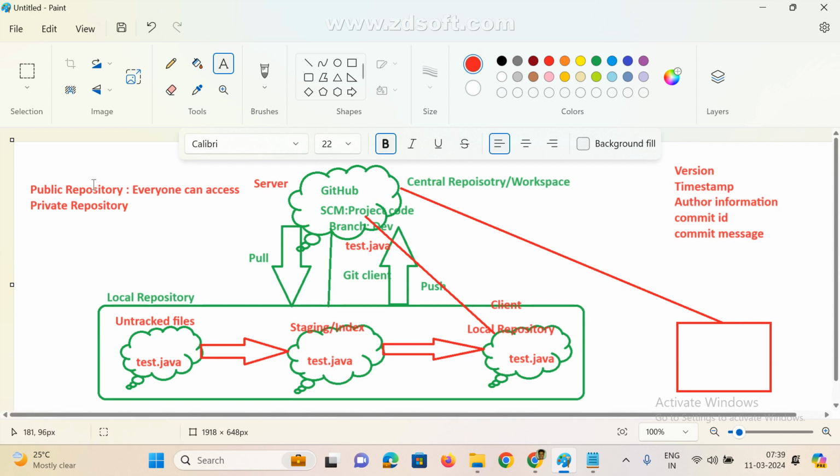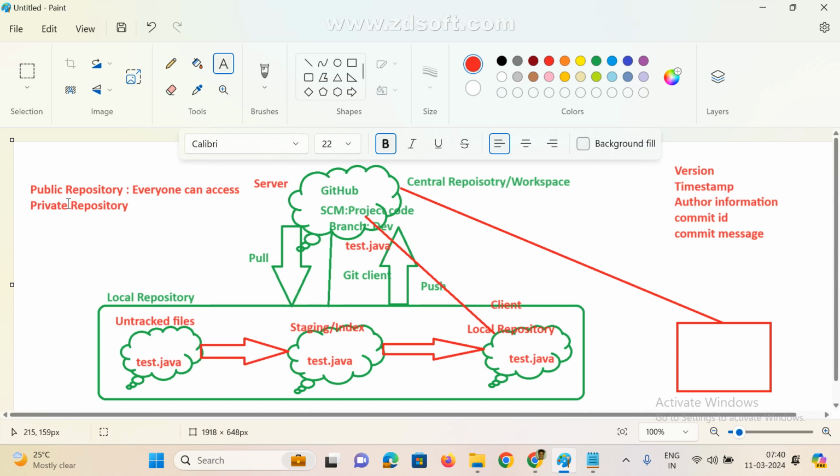Public means anyone can access, anyone can see. There are no restrictions. But in real time, for practice purposes, mostly we are using public. But in real time, 100% we are maintaining which repositories? Private. Private means only authorized people who have a username and password for this particular repository. Those people can log into this repository, get source code from this repository, and modify this repository whatever they want. I hope you got it, right?